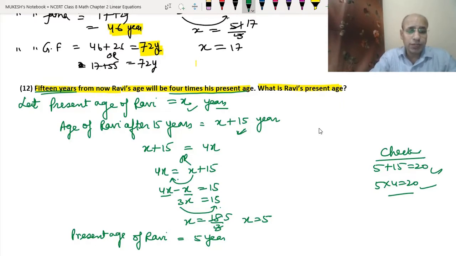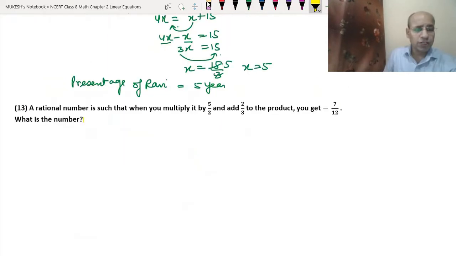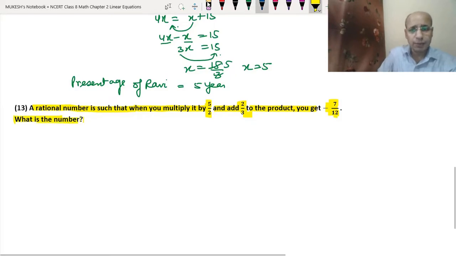So now we will do the 13th question. A rational number is such that when you multiply it by 5 by 2 and add 2 by 3 to the product, you get minus 7 upon 12. So what is the number? We have to find the number. So what will we do? We will just assume it.